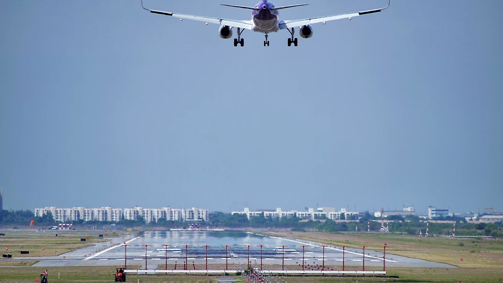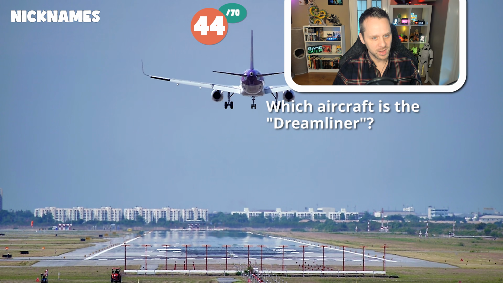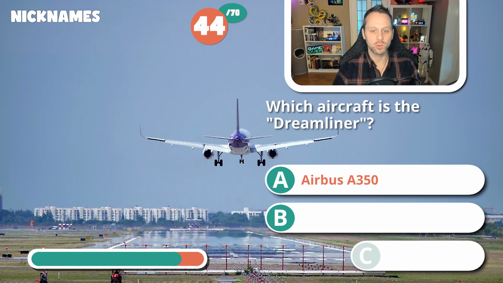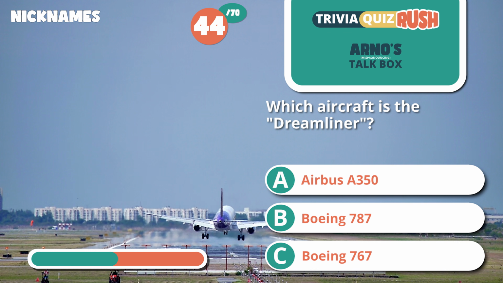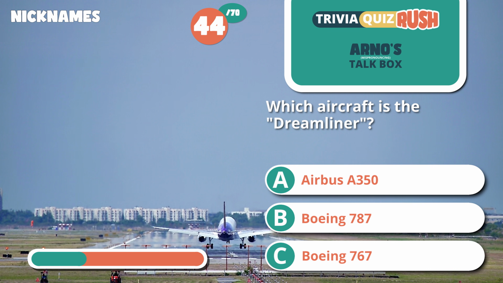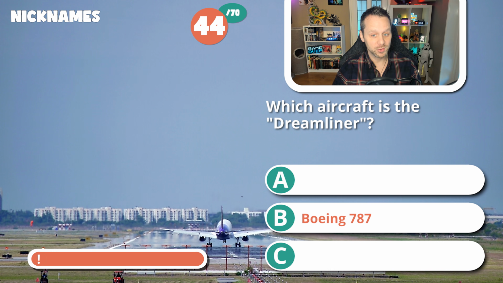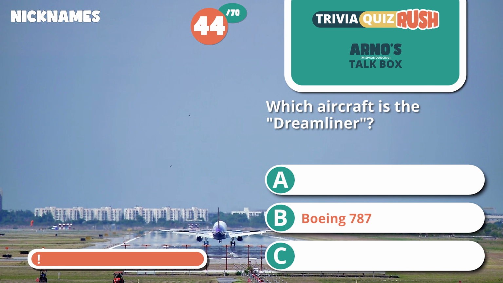44. Which aircraft is the Dreamliner? Is this the Airbus A350, Boeing 787, or the Boeing 767? And the correct answer is the Boeing 787.